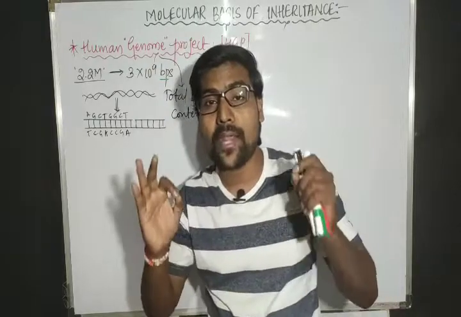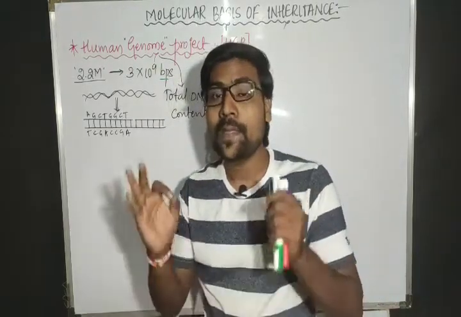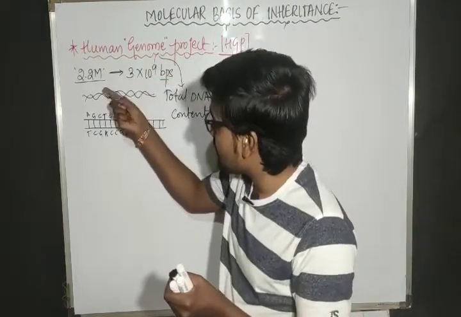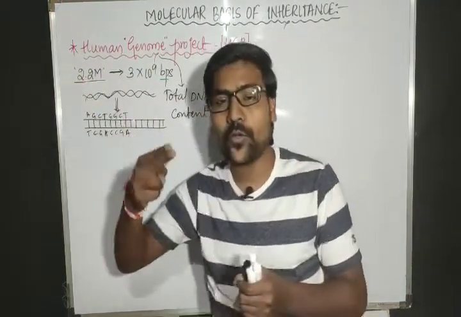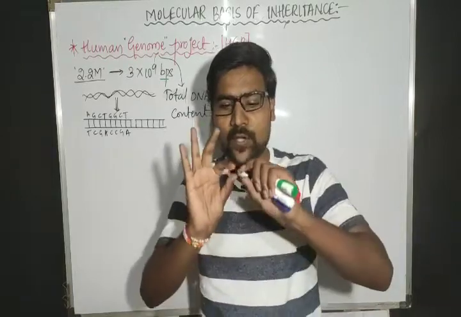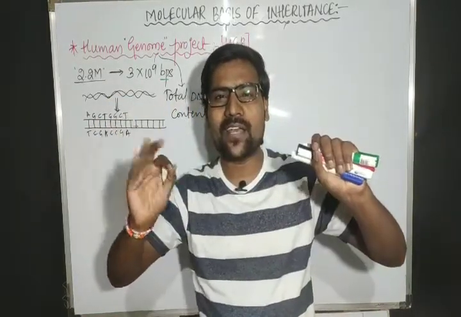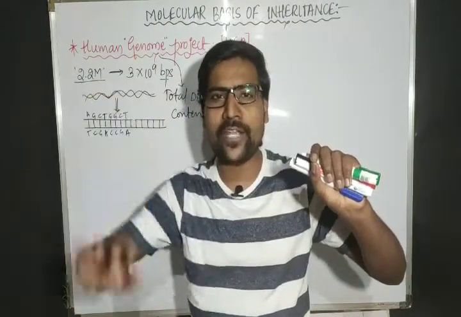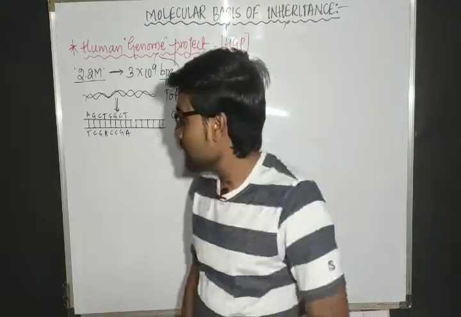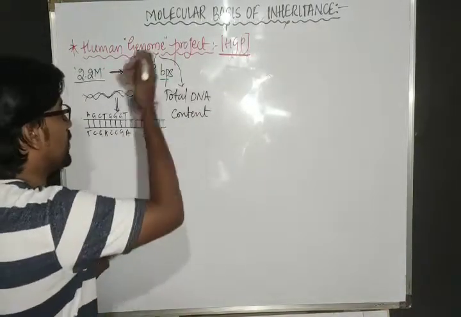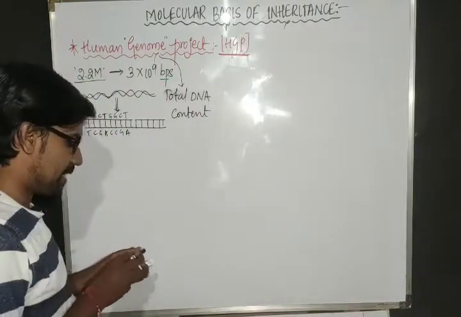That means 3 billion. And all these 3 billion base pairs together form 2.2 meter of DNA. That means we have to study the entire 2.2 meter DNA, its ins and outs. So totally we need to study, right? In order to study that, this Human Genome Project gets started.